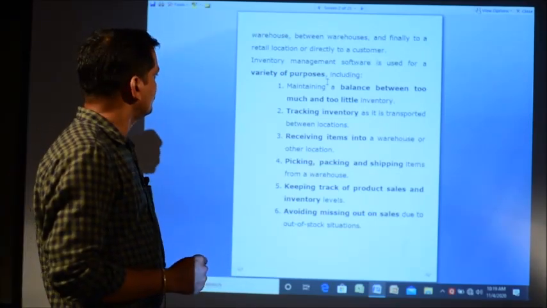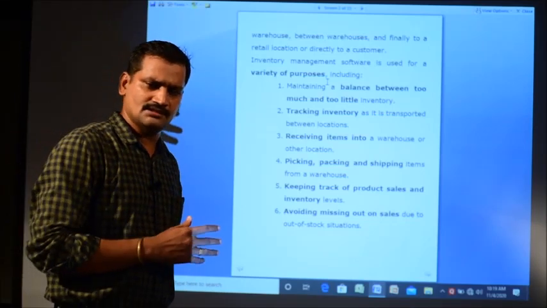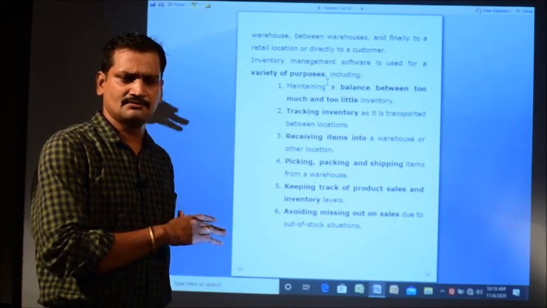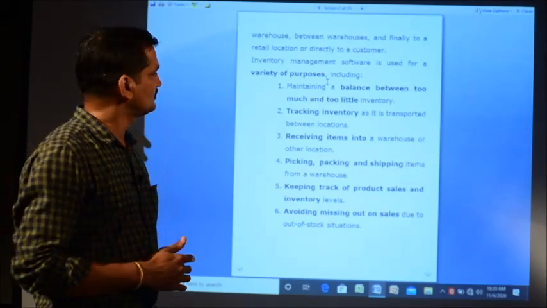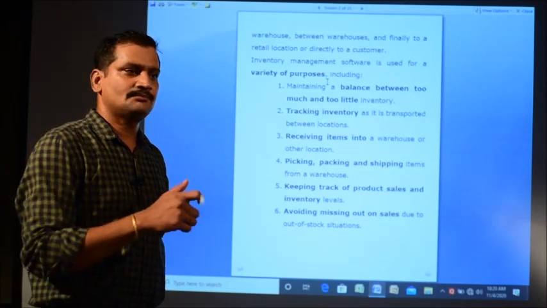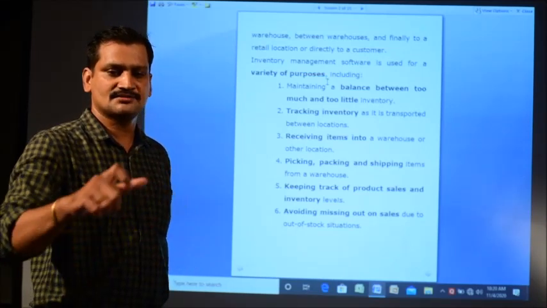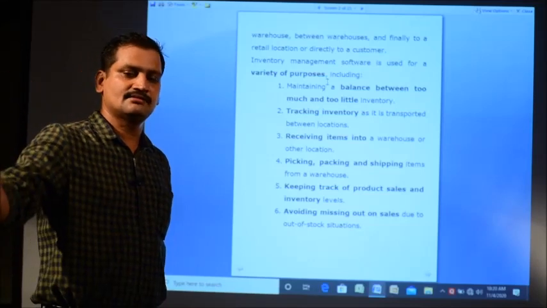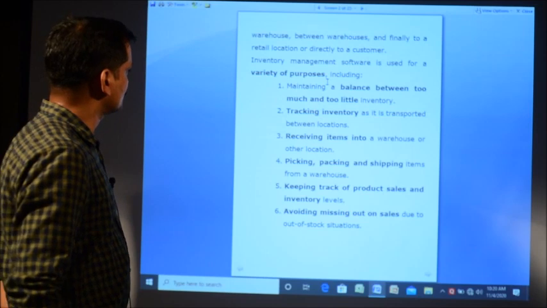Then, tracking inventory as it is transported between locations. When the product is transported from the retail location to the customer, tracking facilities are also available with this software. It shows whether the product is in the process of packing or in the process of shipping, and at the end when it is delivered, it gives a message that it is delivered. Then, receiving items into the warehouse and other locations.